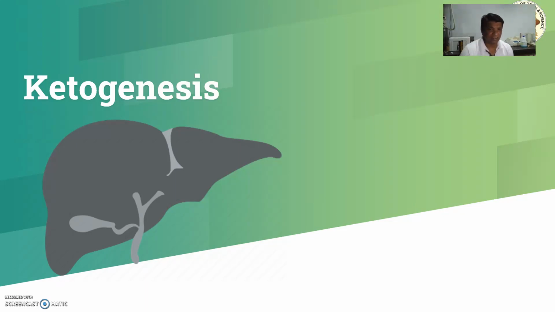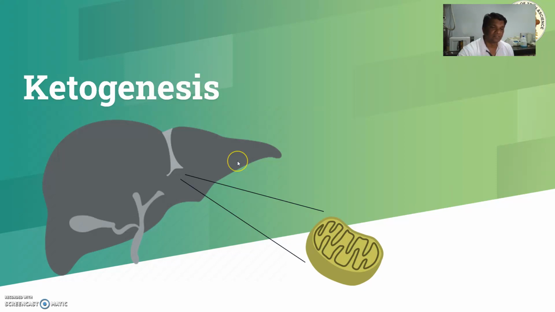This acetyl-CoA gets converted into ketone bodies in the liver. The matrix of the mitochondria in the liver has certain enzymes which follow this pathway and convert acetyl-CoA to ketone bodies.